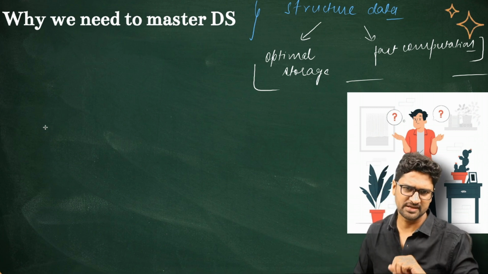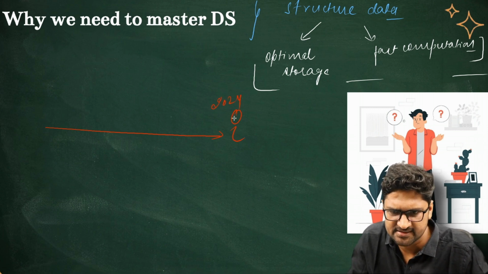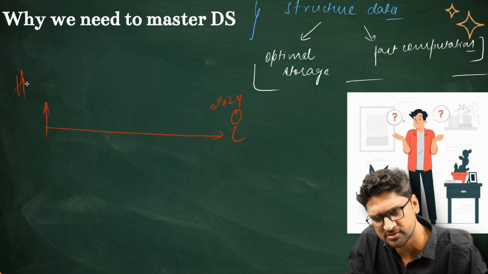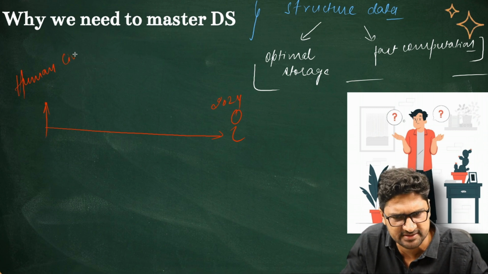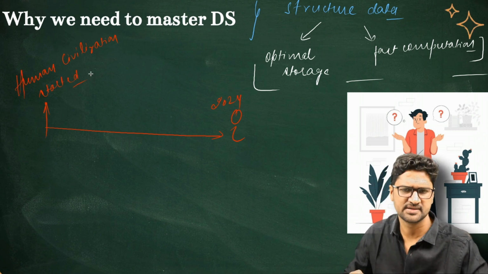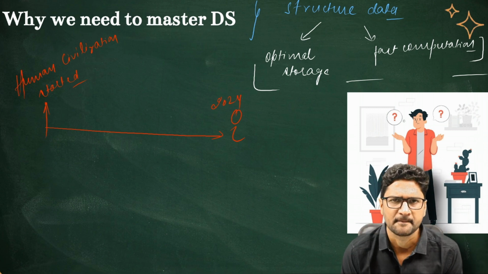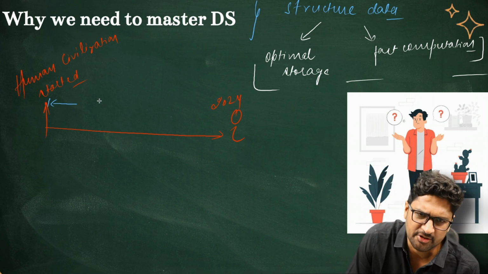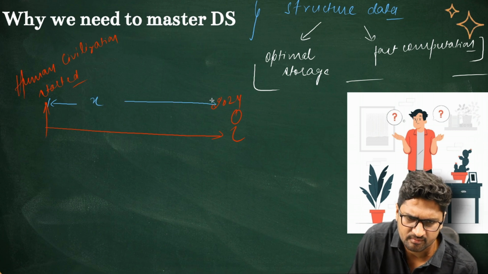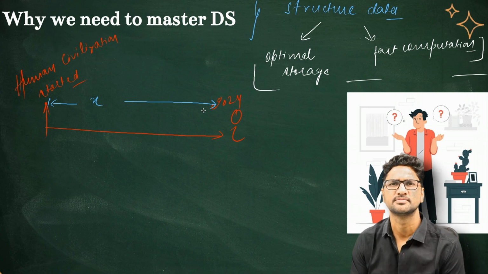If I give a more relatable example, let's say this is the line, and this is the year 2024, and this is the time when human civilization started. Let's say that from the time human civilization started to the current time, X is the total amount of data which was created.